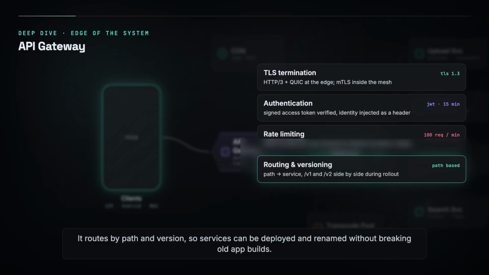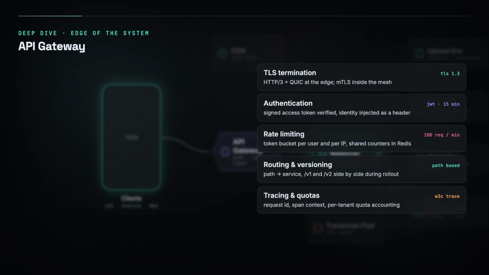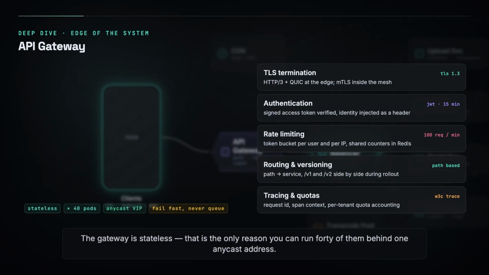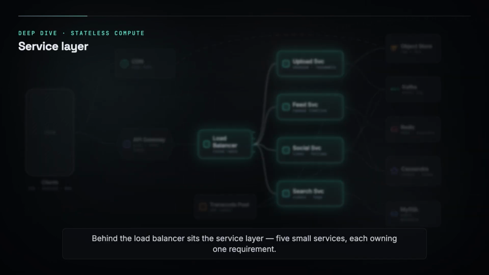Zoom in on the front door. Every request from every client lands on the API gateway first. It terminates TLS, validates the access token, and attaches the caller's identity to the request. It rate limits per user and per IP with a token bucket. Abuse gets a 429 before it ever reaches a service.